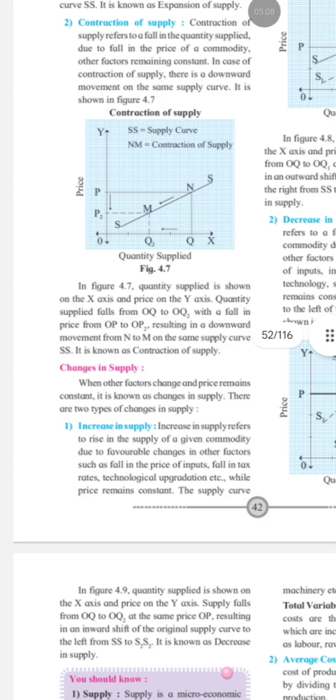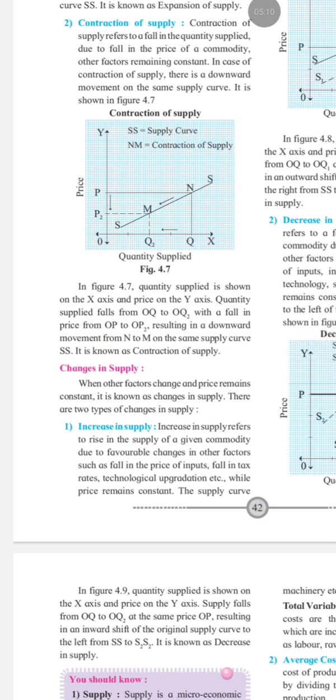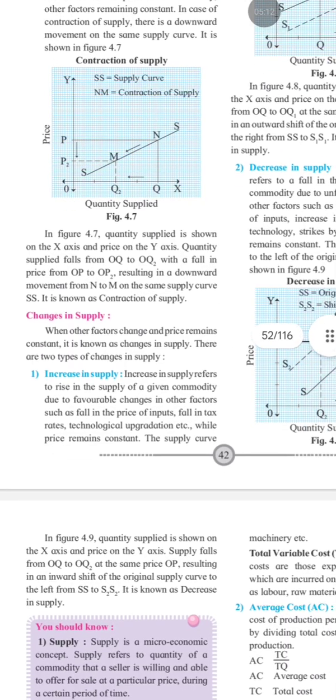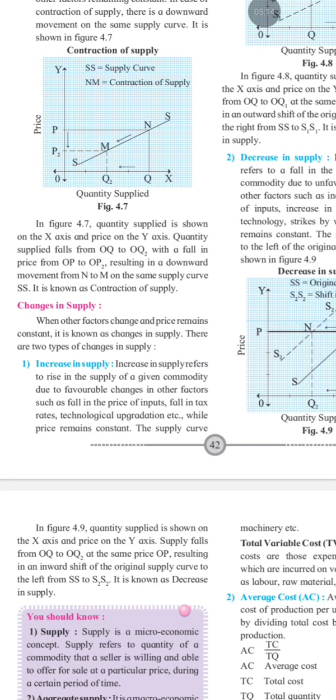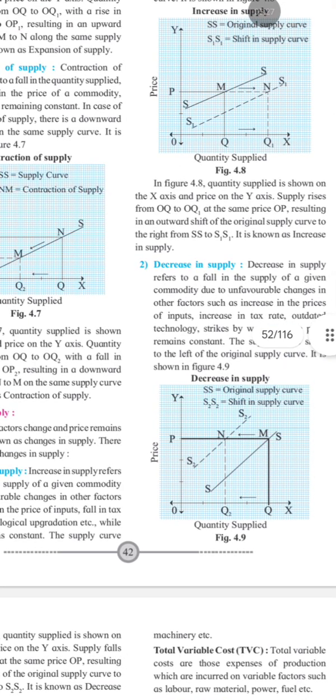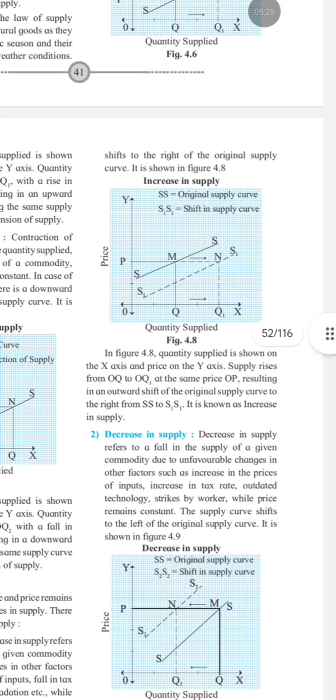Now changes in supply. There are two changes: increase in supply and decrease in supply. Increase in supply means more quantity is supplied at the same price. It happens because of favorable factors like better technology, lower production cost, reduction in taxes, availability of inputs. A graphical representation देखो इसका.